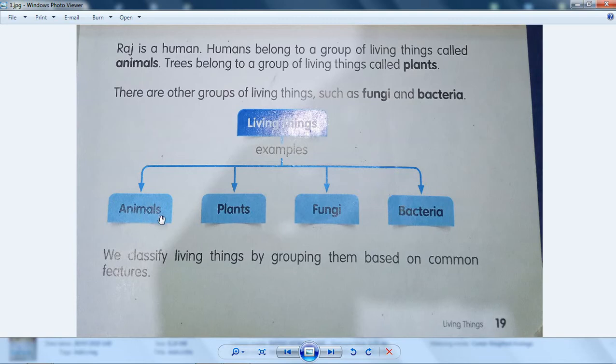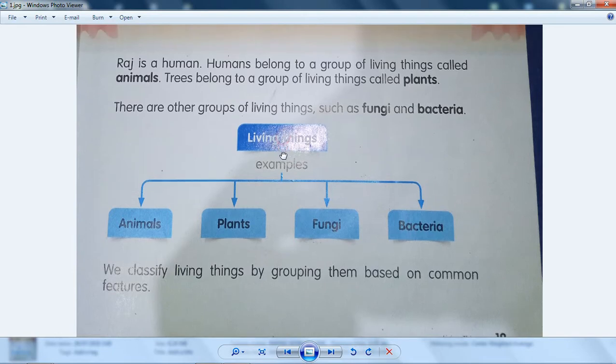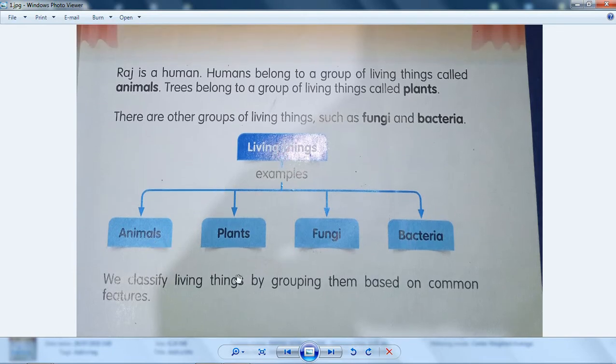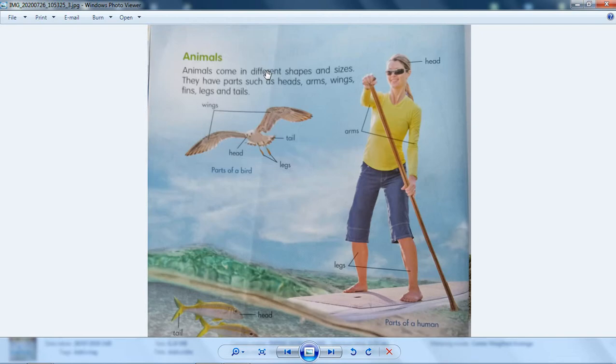So let's look at animals. So living things, there is the classification, I mean the grouping of living things. There are animals, plants, fungi, bacteria. Let's move on then. Look at this. This is the animals classification. I mean group.